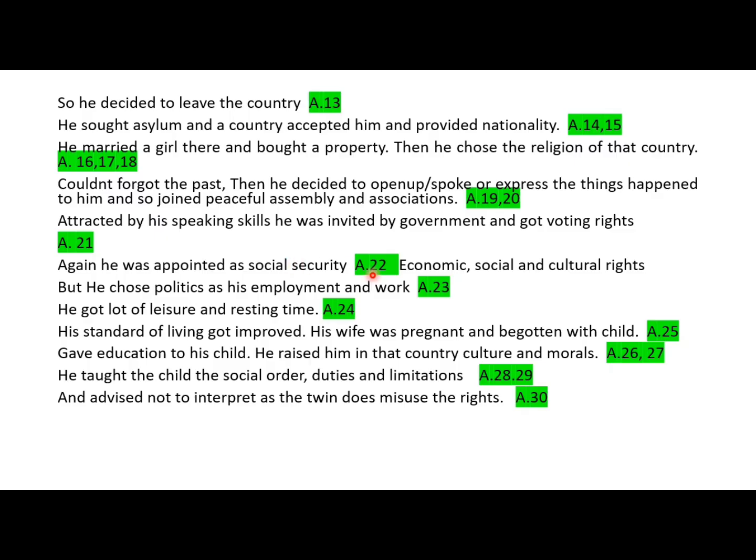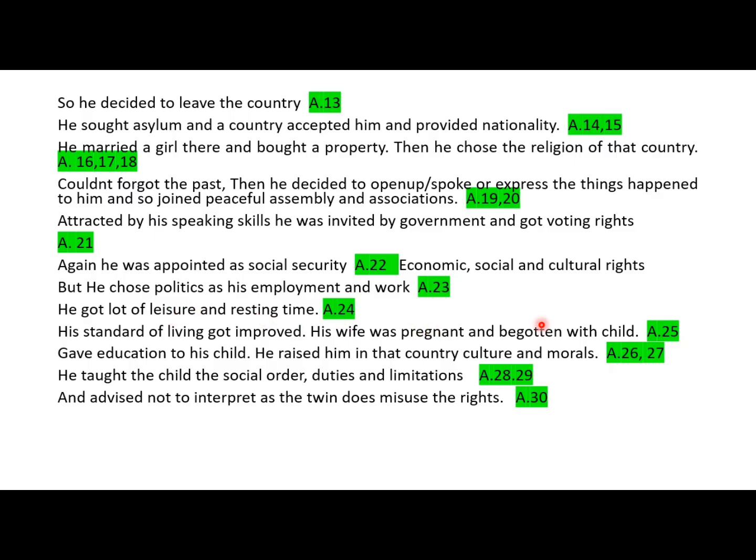Then article 22, they appointed him as a social security. In addition, you have to remember that they appointed him as a social security. This shows how beautiful their economic, social and cultural rights are. So along with this, you remember this also. Then article 23 is right to work. For that only I given like he chose politics as his employment or work. Okay. Article 24 is right to rest and leisure.